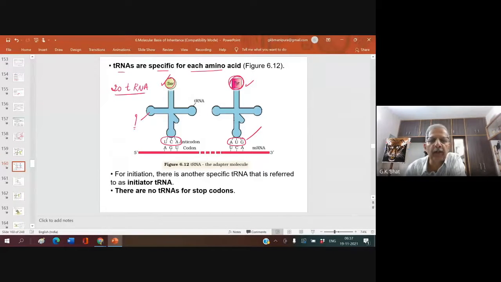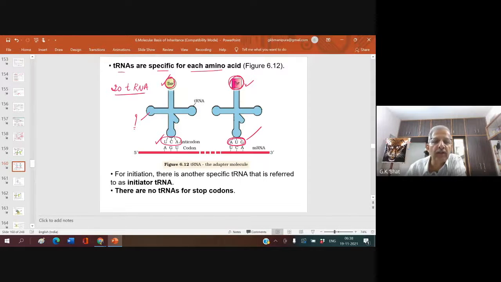So, I am repeating. Each amino acid has a specific tRNA. If serine has to be brought from the cytoplasm to the site of protein synthesis, the serine-bringing tRNA has anticodon UCA. If tyrosine has to be brought, what should be the anticodon? The tyrosine-bringing tRNA always has anticodon AUG.